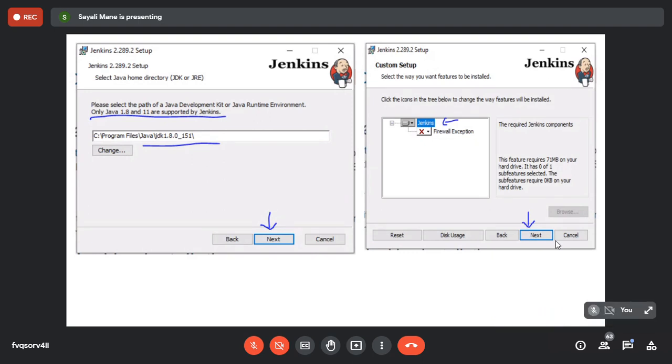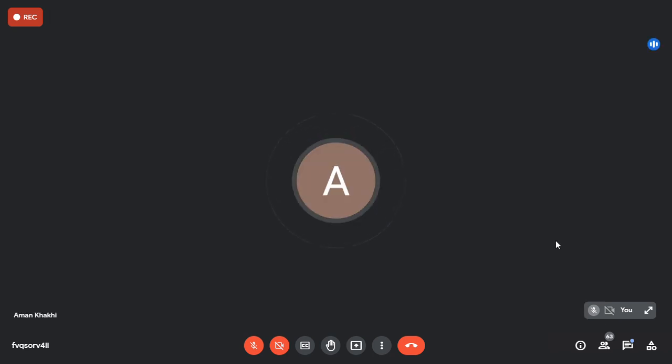Can anybody share their screen? I'll simply stop mine sharing. Yes, ma'am. Just wait a minute. Aman, how can you share your screen? Yes, ma'am.